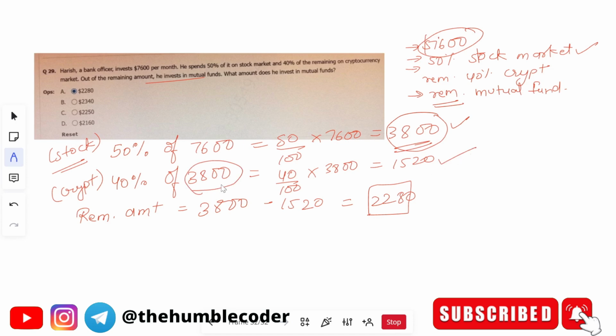So out of the remaining 3800, if 1520 is gone, we are left with 2280. So this is the amount that he is left with, and he will invest all of this in the mutual fund. So the correct answer is going to be option A. Hope you have understood it. Let's move on to the next one now.